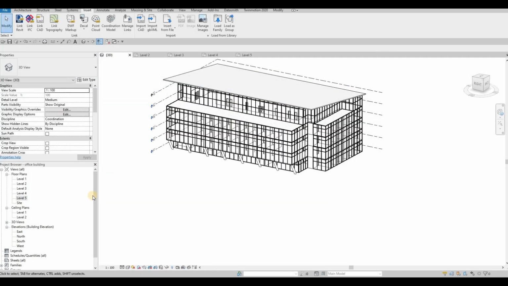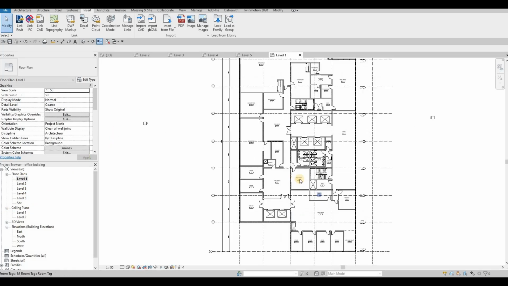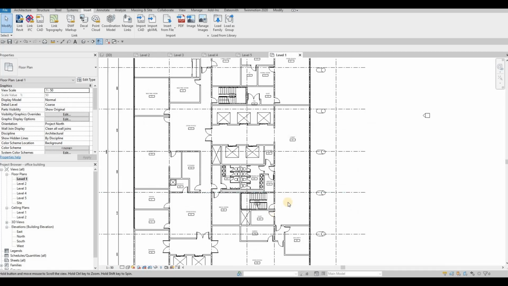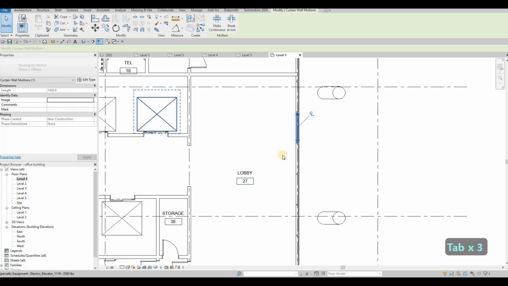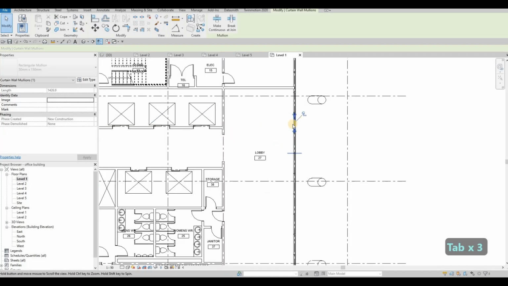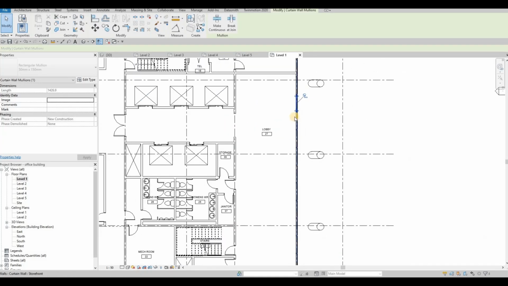Click on open. So it's already loaded. We need to go to level 1 to see where is the best position for that, and it's around this curtain wall right here. So the entrance will be probably these 2 doors right here.